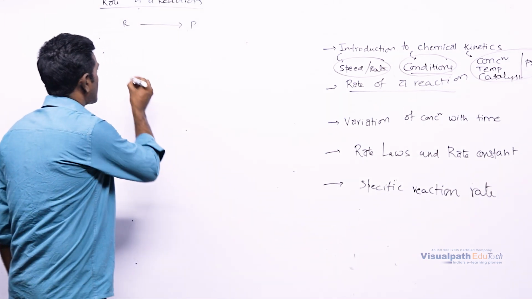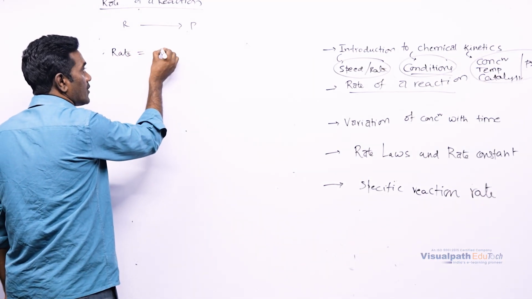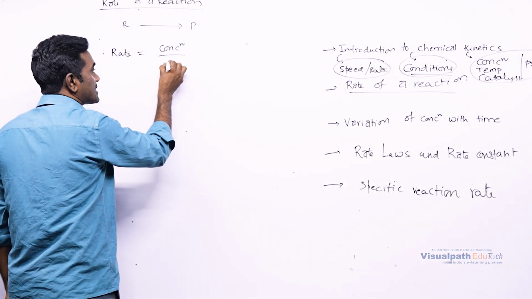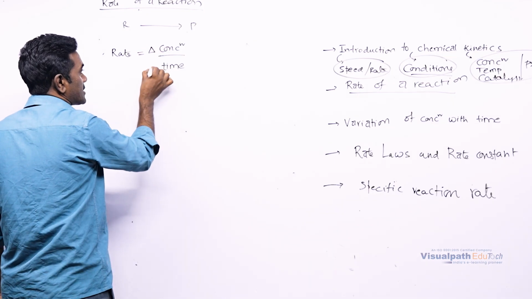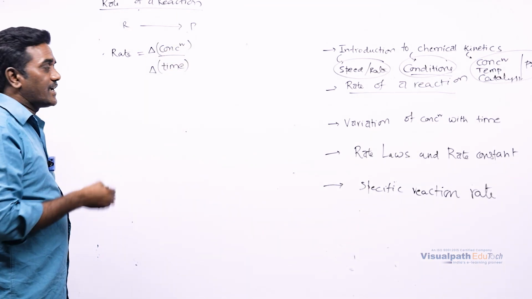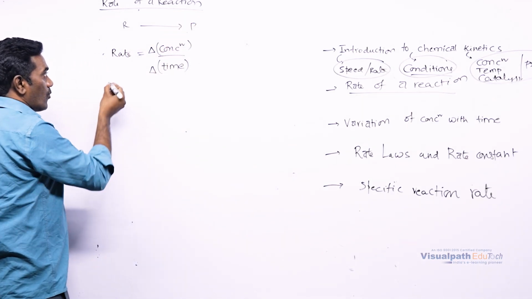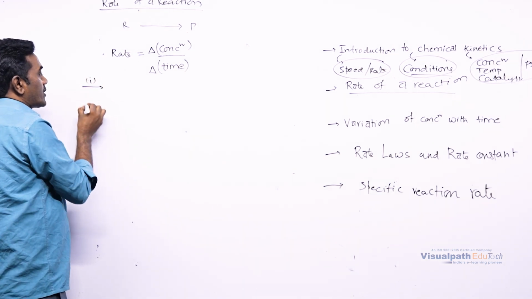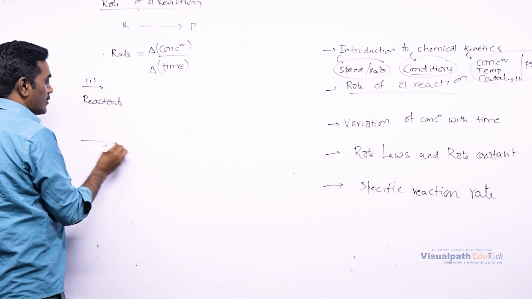So rate of reaction is equal to the change of concentration with respect to time. We can call it delta concentration by delta t, and if it is small, d concentration by dt. If you are taking a reactant going to a product, the rate can be indicated in two ways: one with respect to reactants, one with respect to products.